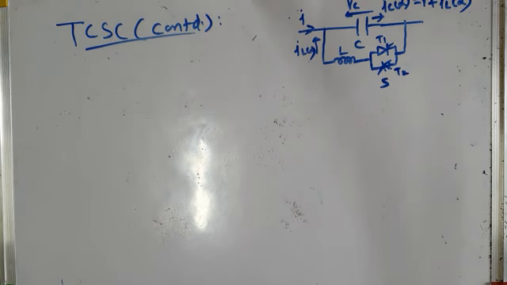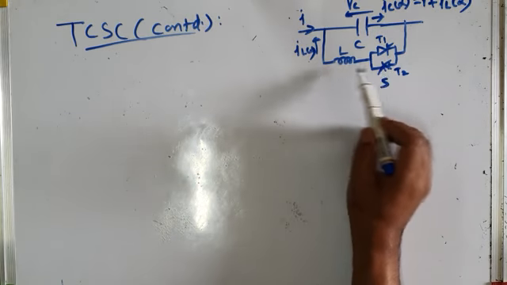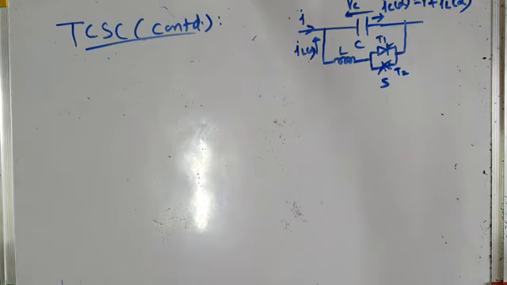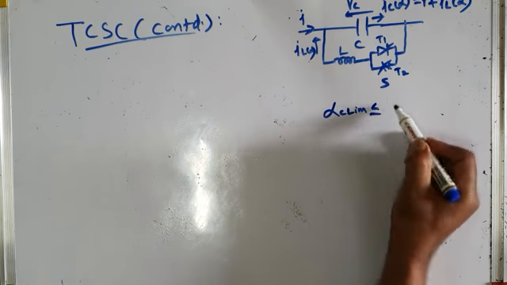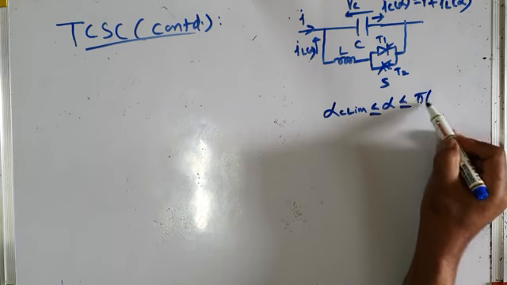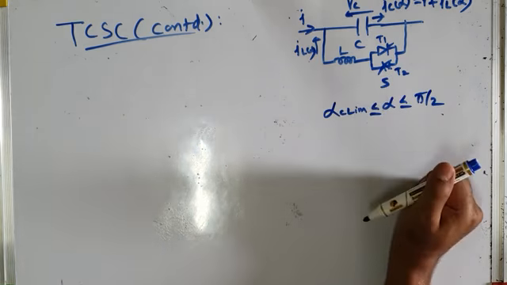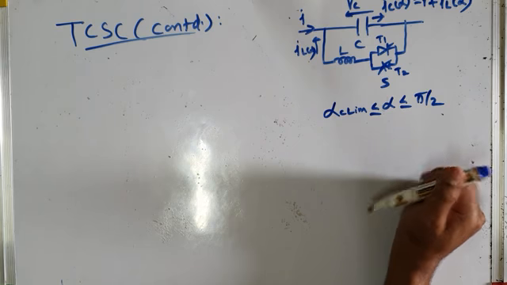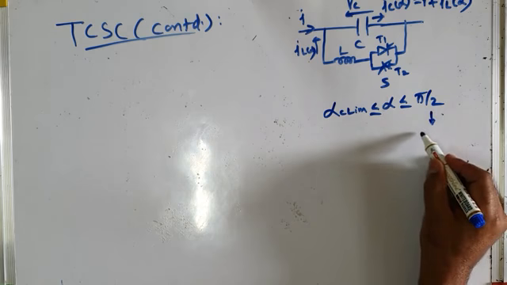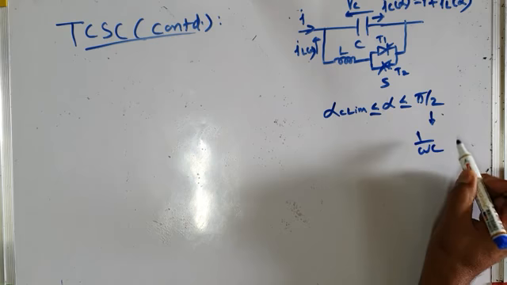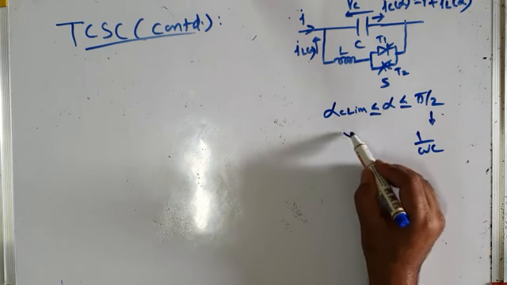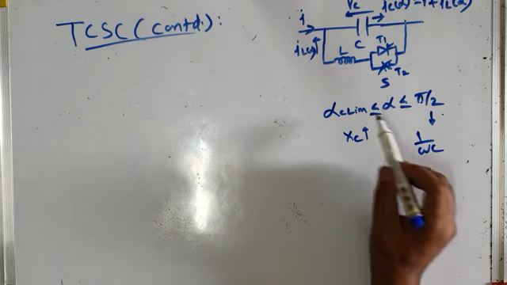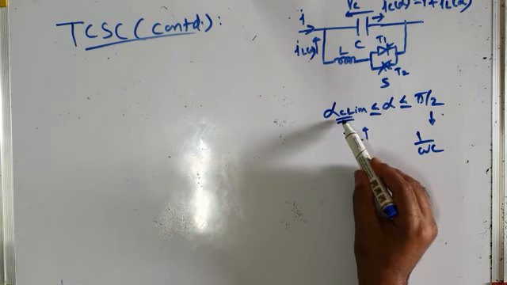We have observed in our previous class that whenever this TCR is turned on, for a certain range of delay angle, that is alpha C lim less than or equal to alpha less than or equal to pi by 2, the TCSC behaves as a capacitive reactance, and at pi by 2 it has minimum capacitive reactance, that is equal to 1 by omega c. And as you decrease the delay angle from pi by 2 towards alpha c lim, the capacitive reactance goes on increasing, and it has the maximum value at alpha c lim.